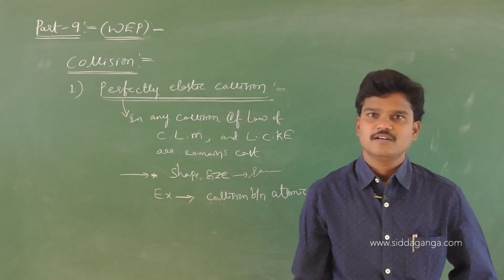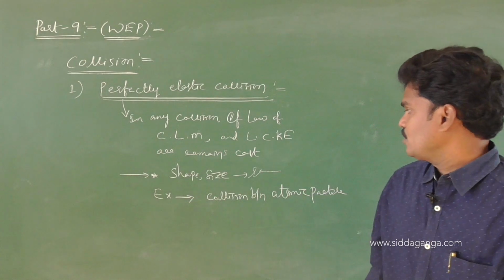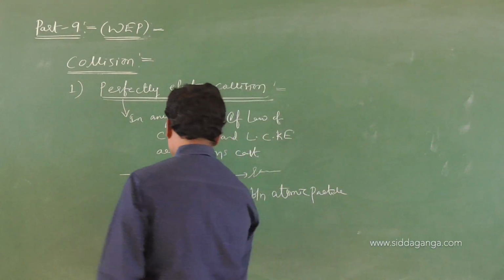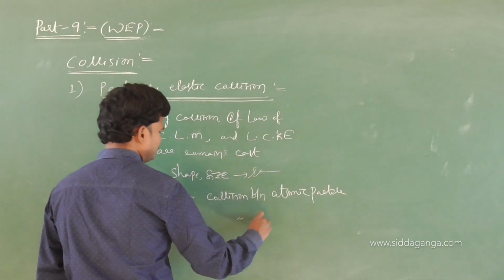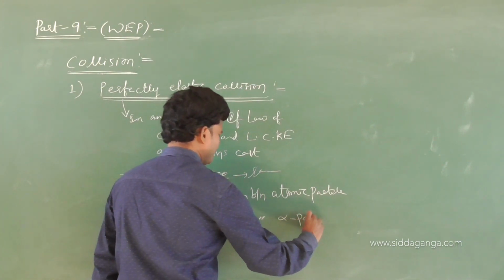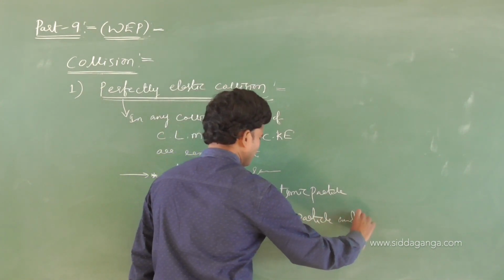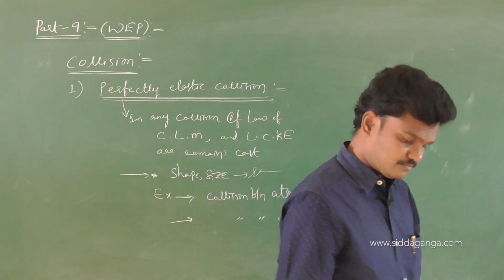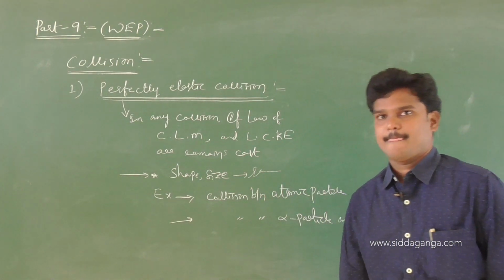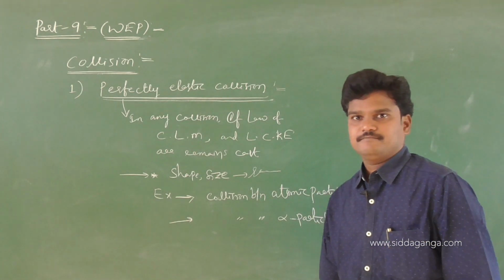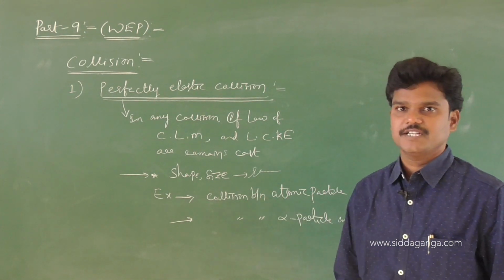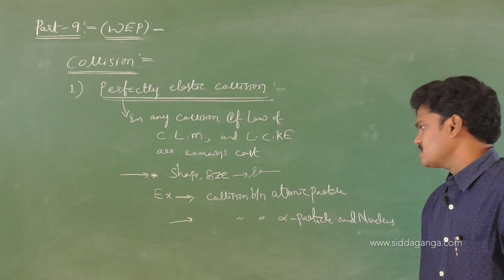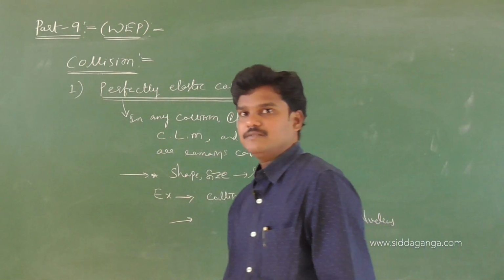So the best example for elastic collision is collision between fundamental particles, otherwise atomic particles. And one more we can also write: collision between alpha particle and nucleus. Just now we covered alpha particle and nucleus, meaning there is no physical contact. So, got the definition. Shape and size do not change. And what are the examples? Collision between atomic particles and collision between alpha particle and nucleus.